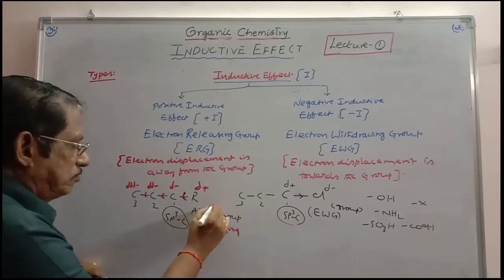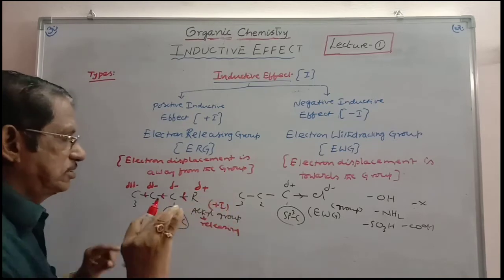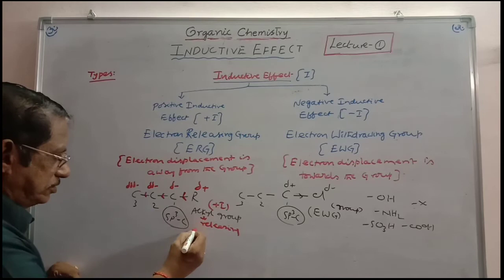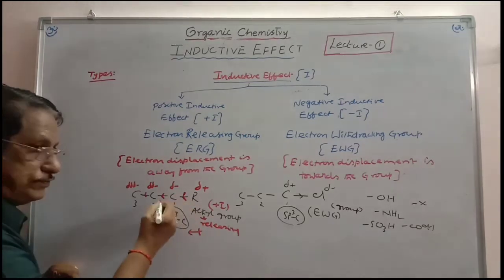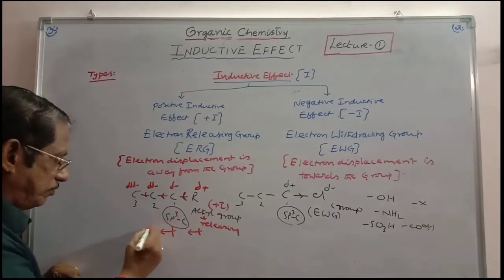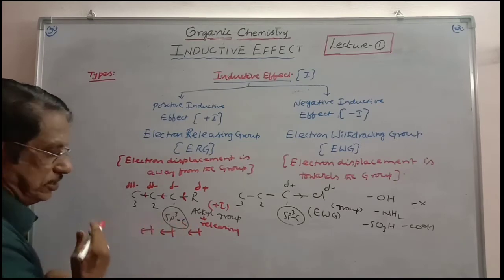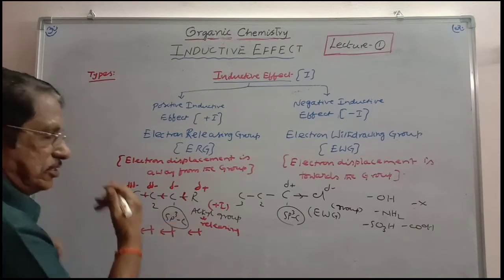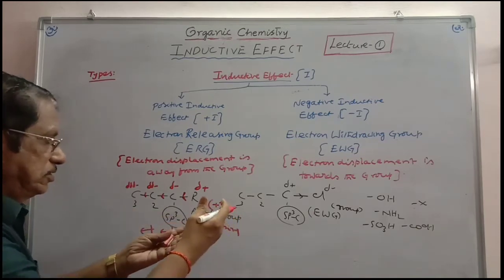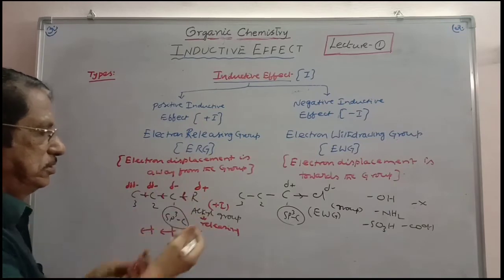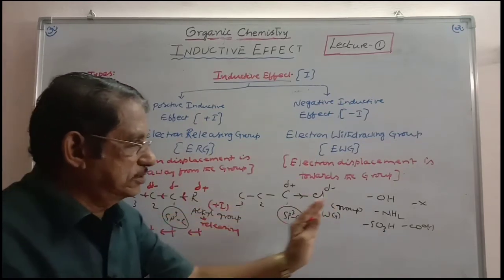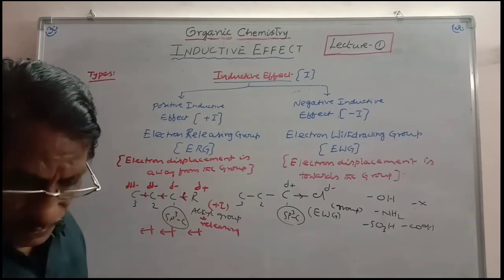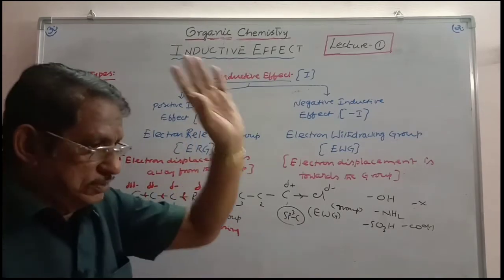And so all these will be exerting only plus inductive effect. You see the polarization is in this direction, and the polarization in the second bond and the third bond is also only in the same direction. The polar covalent bond induces polarity in the adjacent bonds in the same direction. That is inductive effect. Electron is releasing from the group, and so it is a positive inductive effect. In all these groups, electrons are withdrawn, so it is negative inductive effect. In this way, we can consider the inductive effect of two types: positive inductive effect and negative inductive effect.